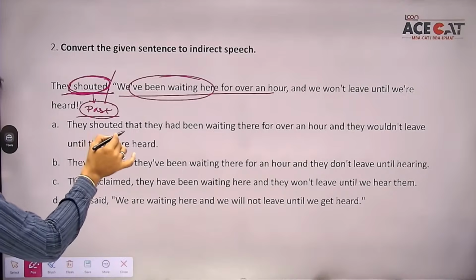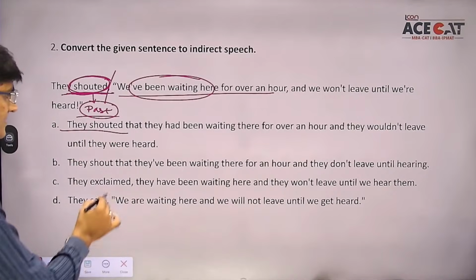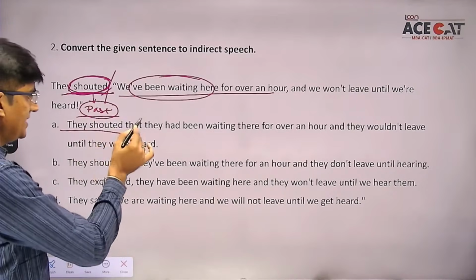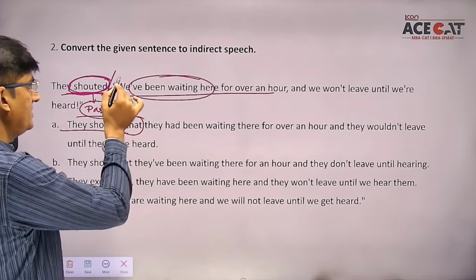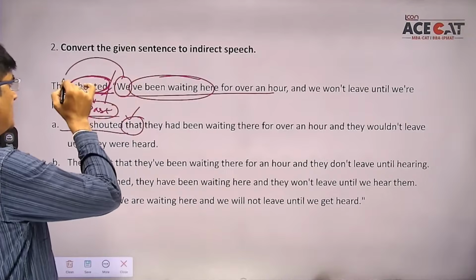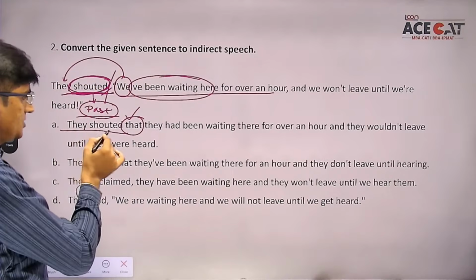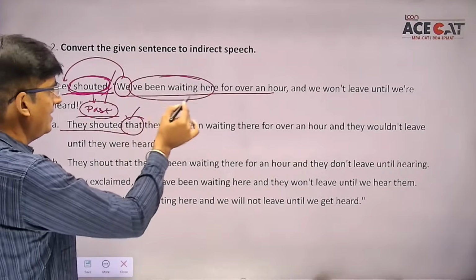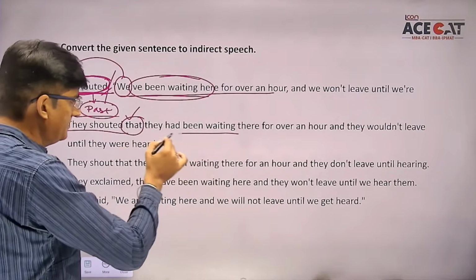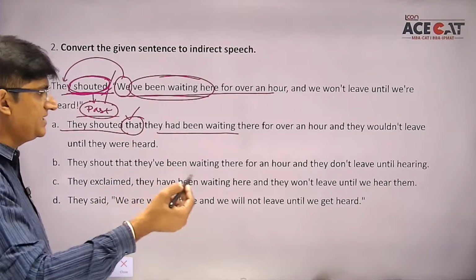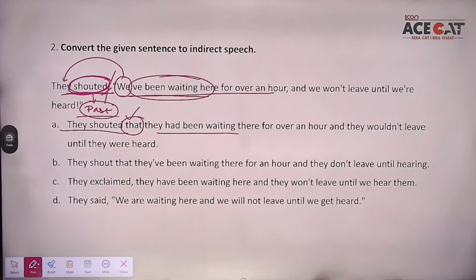Look students, they shouted, absolutely correct, and a comma will go and the conjunction that will come. Absolutely right. And students, here we actually will become they, according to. So they shouted that they had been waiting. Present perfect continuous will become past perfect continuous, had been waiting. So absolutely students, the first option seems to be the correct answer.